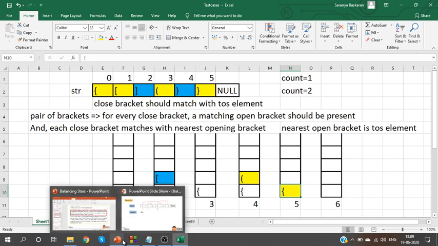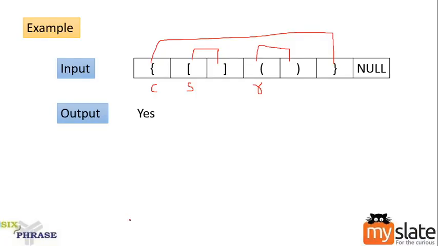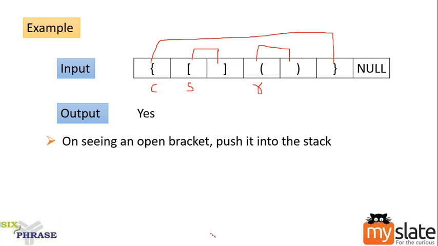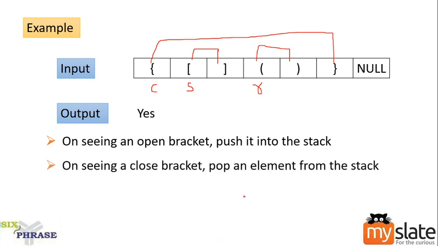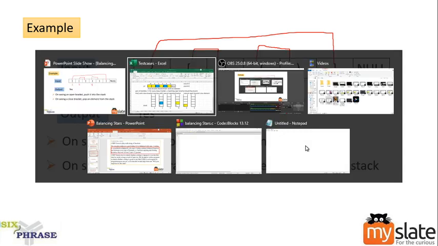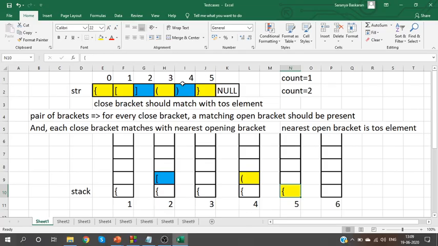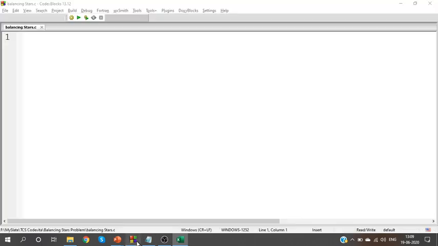So what is it that we understand from this? Whenever you see an open bracket, push it into the stack, and whenever you see a close bracket, pop an element from the stack. And how will I know the nearest bracket? Each close bracket will be matched with the nearest open bracket. Not just a random open bracket. Right. Let me just create the code till this part.